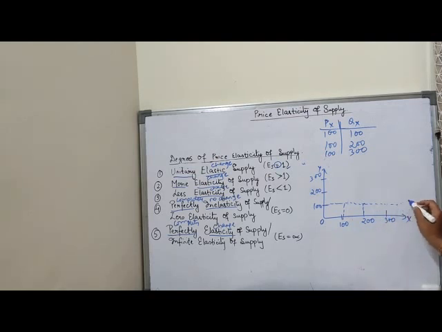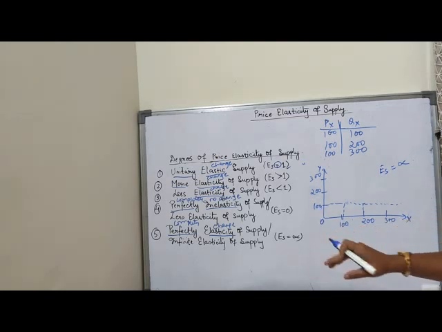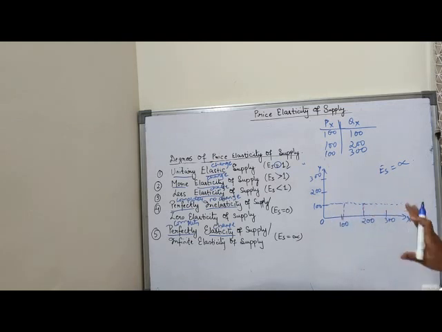So what I can see is that it is a straight line which is parallel to the x-axis, and elasticity of supply is equal to infinity. That means when price remains constant, or if there is a small change in price, there is infinite change in the quantity supplied. Clear, children?